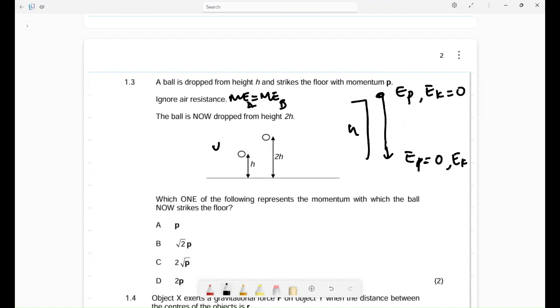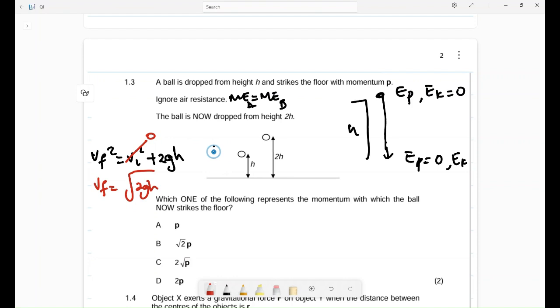Now let's try to find the velocity. You can use vertical projectile motion. This is VF and VI. Let's find VF. We're going to use this formula: VF squared is equal to VI squared plus 2g, which is our acceleration, times change in Y. Now remember VI is 0 here. So VF will be the square root of 2gh.